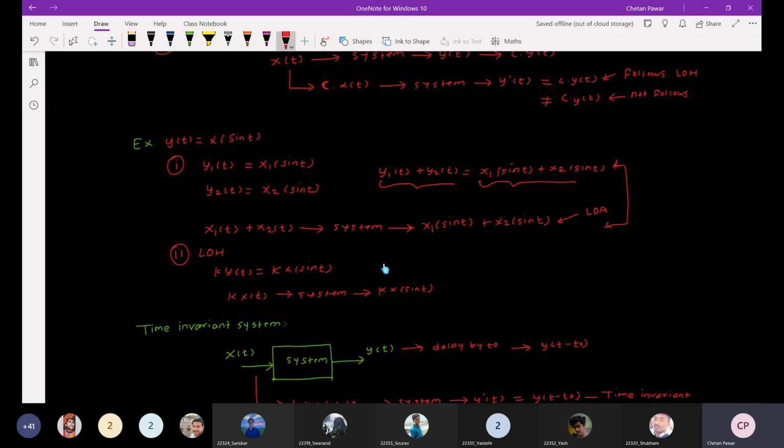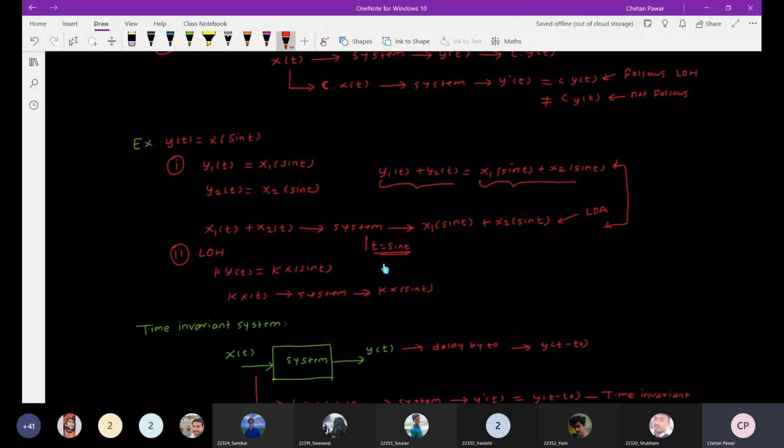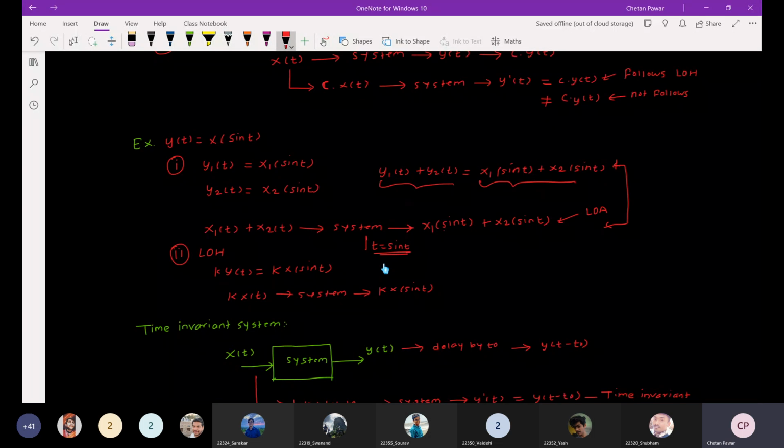Here, when you apply the input to this system, instead of t it puts sin t. So this will be the output, and it equals the combination of the individual outputs. So the law of additivity gets followed.